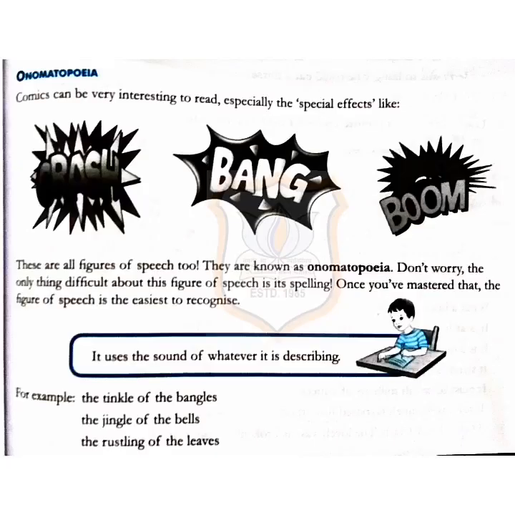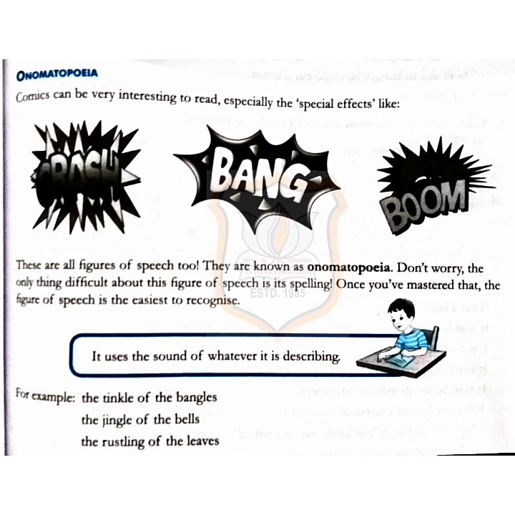The last figure of speech in this chapter is onomatopoeia. Comics can be very interesting to read, especially the special effects like crash, bang, boom. These are all figures of speech too. They are known as onomatopoeia.